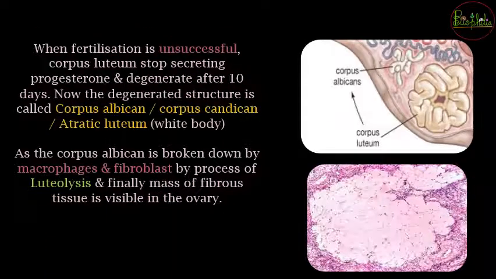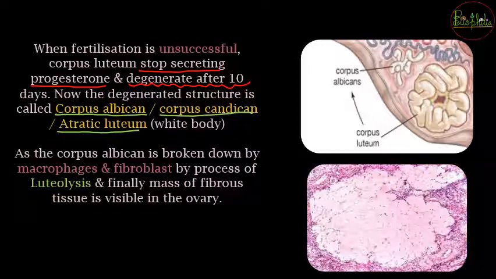Now once the fertilization is unsuccessful, यानी वो जो secondary oocyte, the mature ovum did not meet the sperms and it has come down, and after some days, वो कुछ ही दिन के लिए corpus luteum is going to be viable, it is going to be surviving. After some time, it will stop secreting the progesterone and it will get degenerated almost about 10 days later. So after the formation, उसकी life कितनी है? The life is going to be for 10 days approximately, and after 10 days it will degenerate and a new structure will be formed that is going to be called corpus albicans or corpus candicans or atretic luteum, which is nothing but the white body.